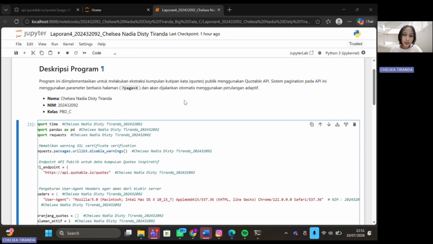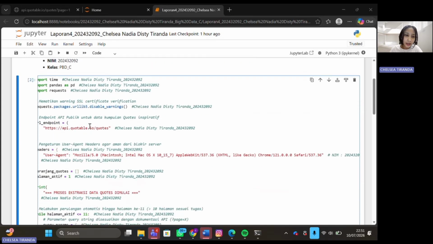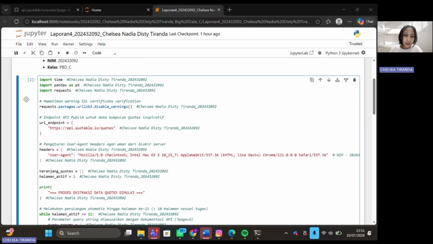Now I will explain the libraries I use in this program. There are three main libraries I import, namely, first, the time library, which I use to add a delay between each data retrieval process. This is important so as not to overload the API server we're accessing. Second, the pandas library, which I use to convert the scraped data into a table structure or data frame and then export it into a CSV file. Third, the requests library, which I use to send HTTP requests to the API server in order to retrieve the quotes data in JSON format.